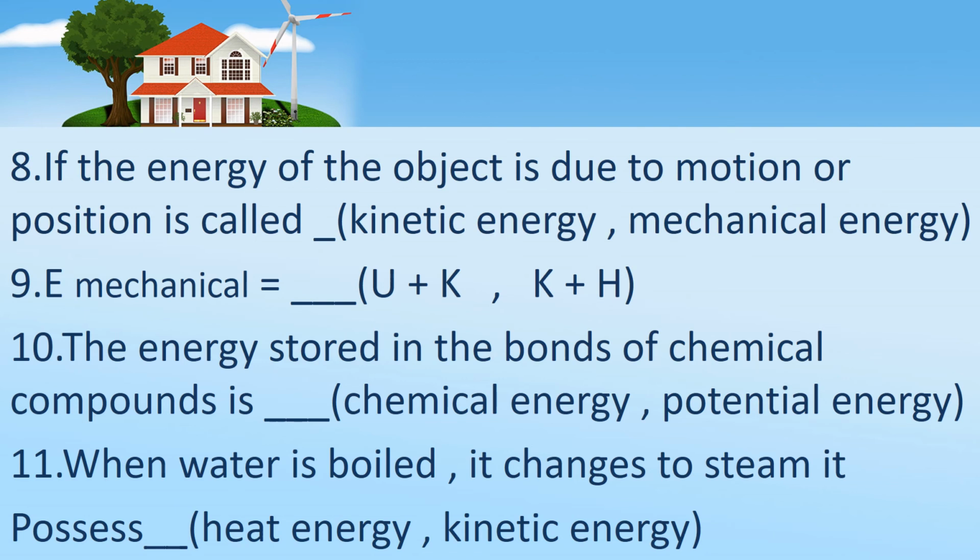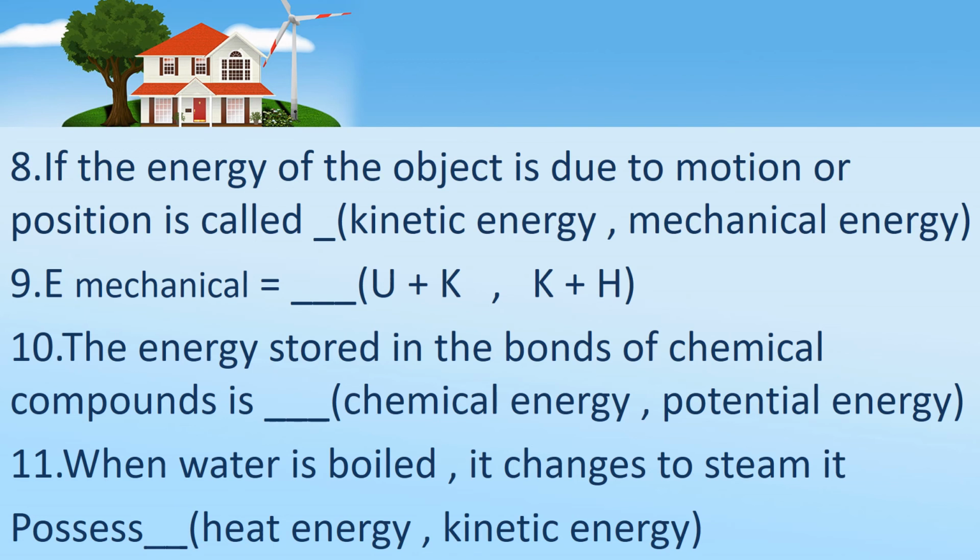U means potential energy, K means kinetic energy, and H means heat energy, okay children. And then the 10th one: the energy stored in the bonds of chemical compounds. Children, read the question properly. Energy stored in the bonds of chemical compounds is dash: chemical energy or potential energy.